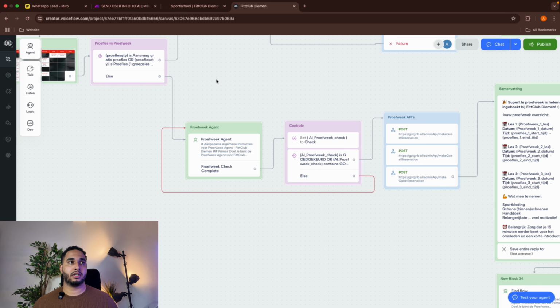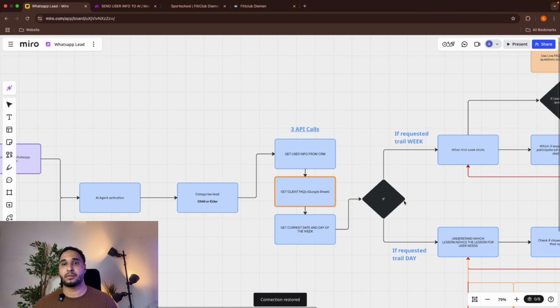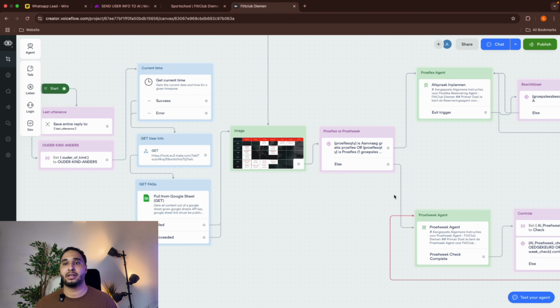So let's go back. So after that, we will show them the schedule. This is the fixed schedule, but there might be some changes every week because there's a holiday or someone's sick, for example. And now we have a split, which we also have over here. This part, if it's a trial day, we'll go to this flow, and if it's a trial week, we will go to this flow. So let's go to the trial week, which is this flow.